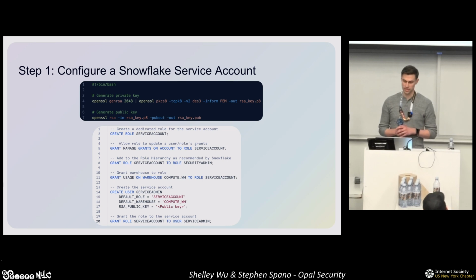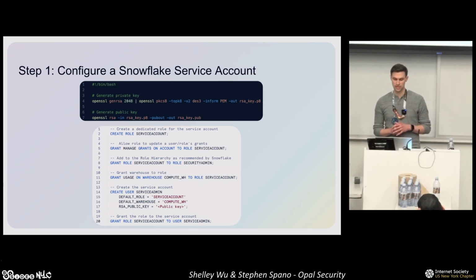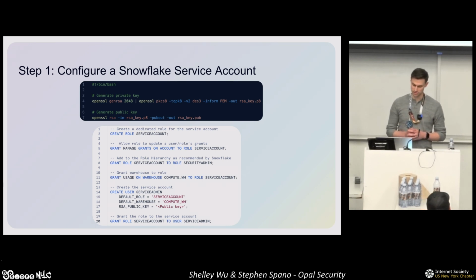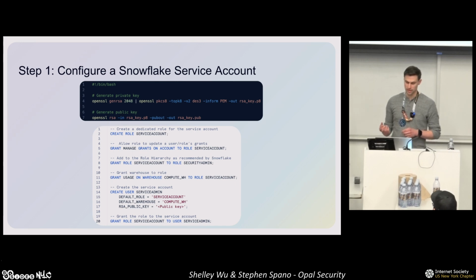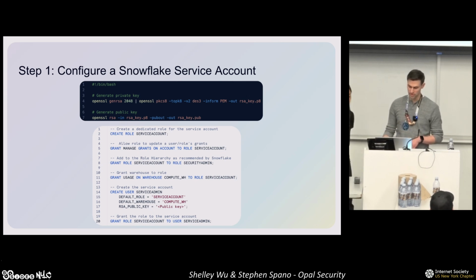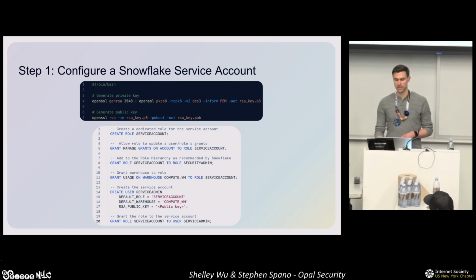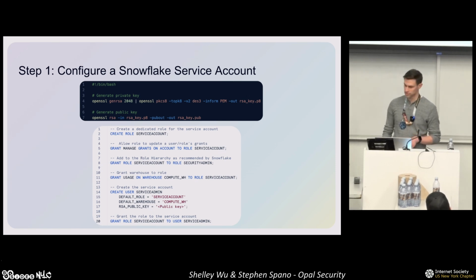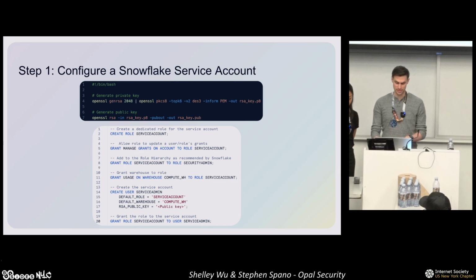Snowflake provides several ways to authenticate, but recommends using key pair authentication when working with service accounts. This involves generating a public and private key, which is used to mint a JWT. Then when you're making a request to Snowflake's REST API, for example, the JWT is passed along as a bearer token. One nice thing about key pair authentication is that the user can be associated with two public keys, making rotating keys without any downtime pretty easy.